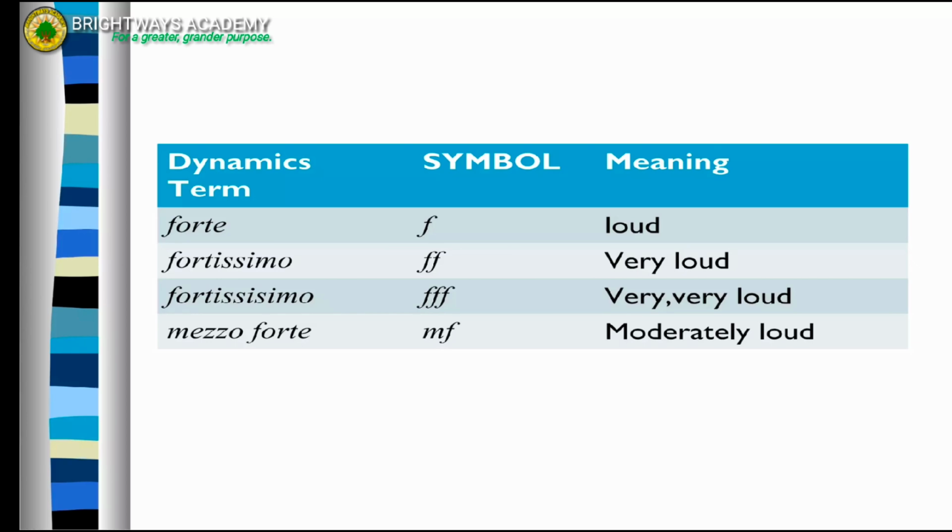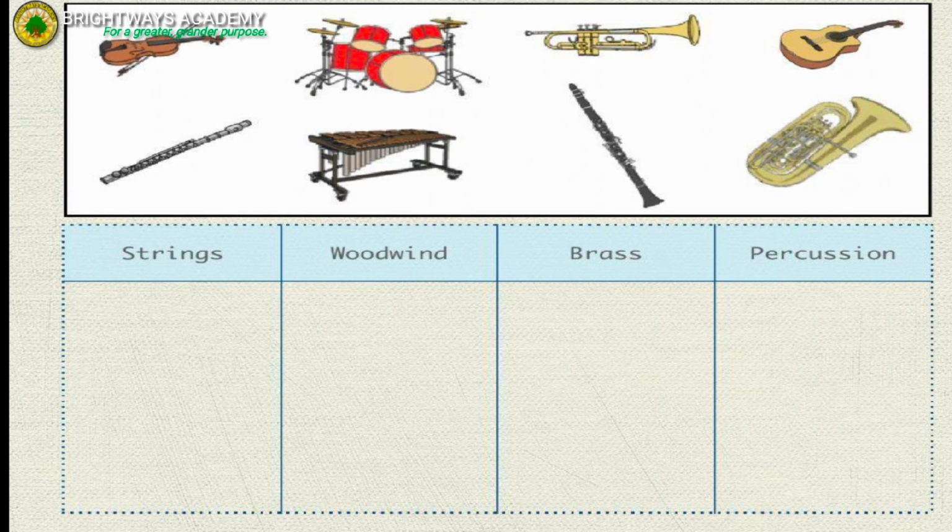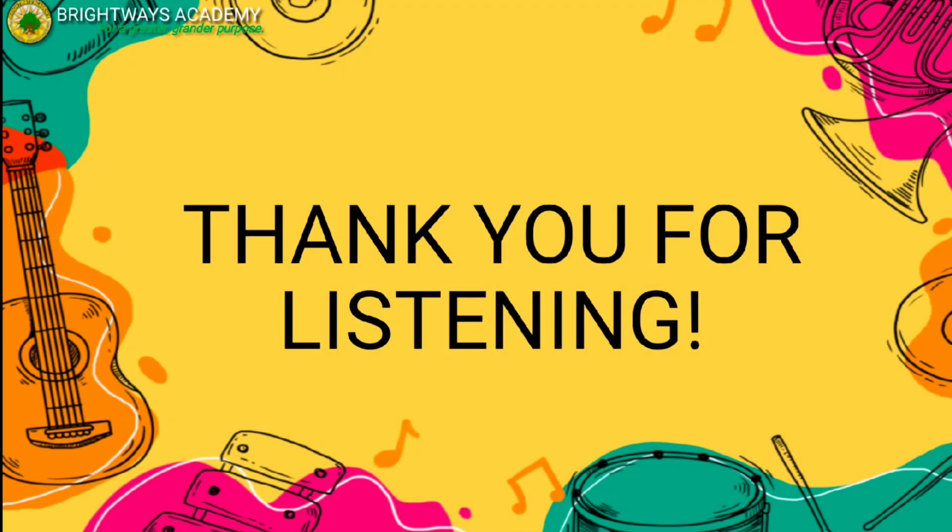This is the end of our lesson. For me to know if you really understand our lesson for today, let's have an activity. Our activity for today is to draw the instrument into the correct box. You need to choose which family the instruments belong to. Kindly do this on a clean bond paper. And thank you for listening.